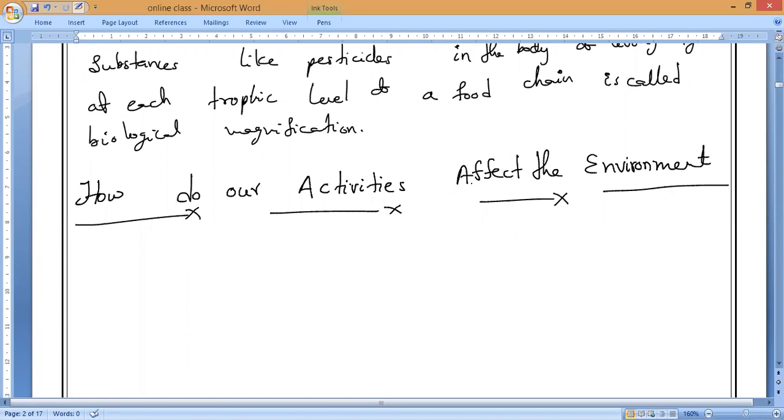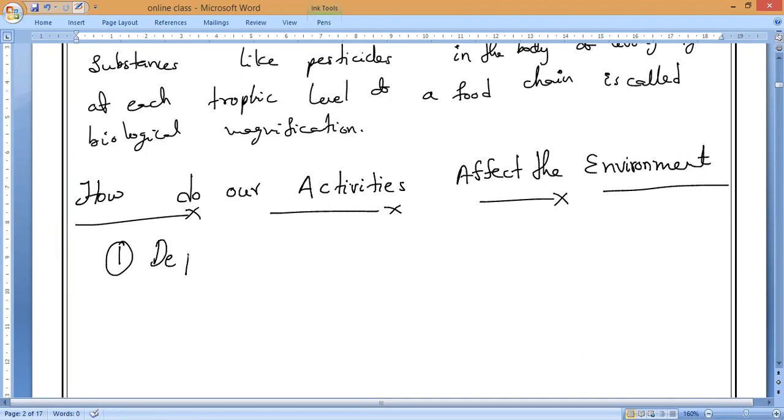Now we will discuss two environmental problems which are caused by human activities. Let us see what they are. These are two high priority concepts, two environmental problems taking place because of human activities. The first one is depletion of the ozone layer.